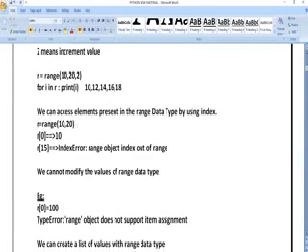So r is equal to range of 10 comma 20 means here we are defining the r value with range of 10 comma 20, where r of 0 is 10 and r of 1 is 20. If you want r of 15, we cannot get it. Why? Because in r I have only two values: the 0th index is 10, the first index is 20.